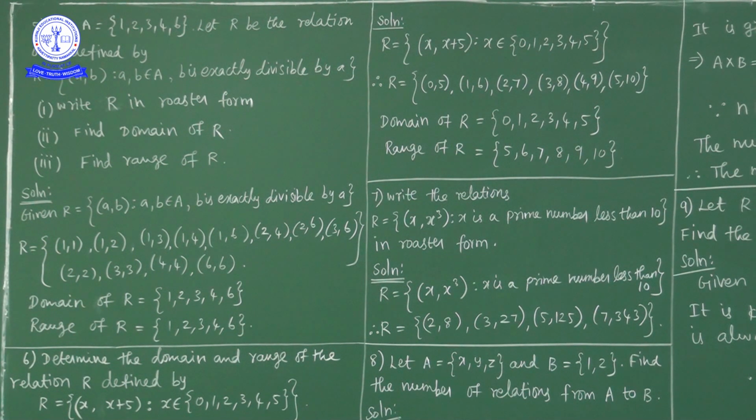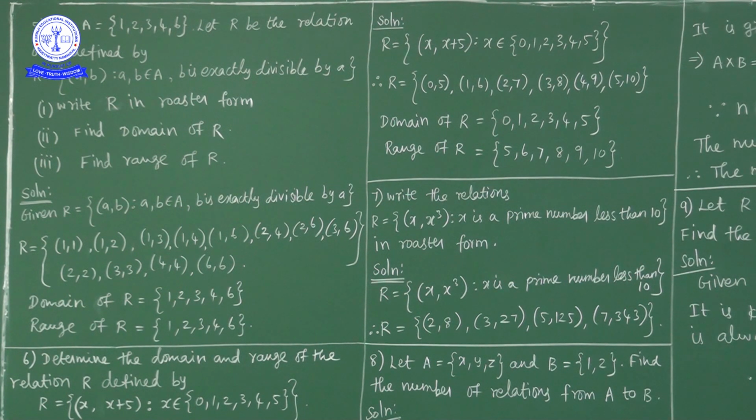So this relation contains the elements (1, 1), (2, 2), (3, 3), (4, 4), (6, 6). Next, every number is divisible by 1, so (1, 2), (1, 3), (1, 4), (1, 6) belong to this relation. (2, 4) belongs because 4 is divisible by 2. (2, 6) belongs as 6 is divisible by 2. (3, 6) belongs as 6 is exactly divisible by 3. This is the roster form.